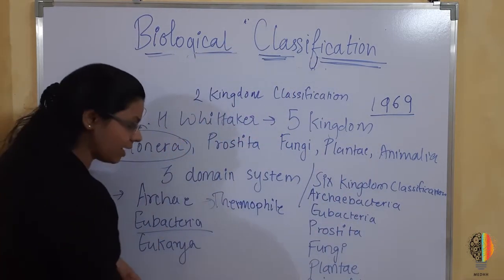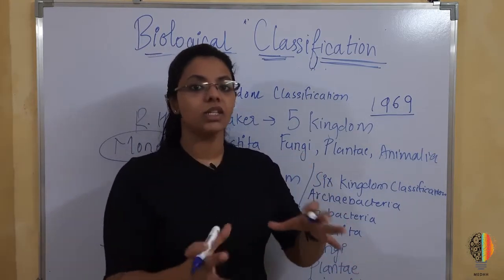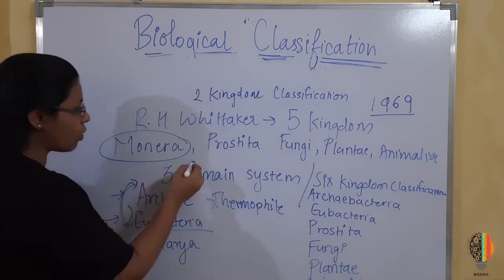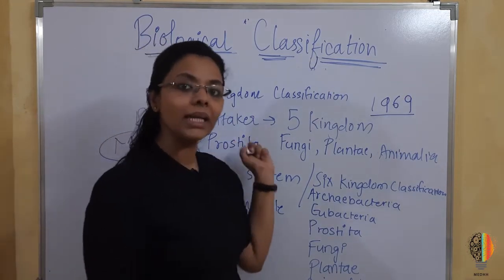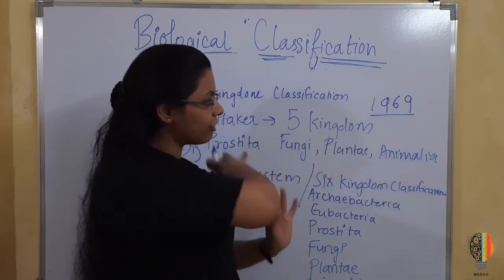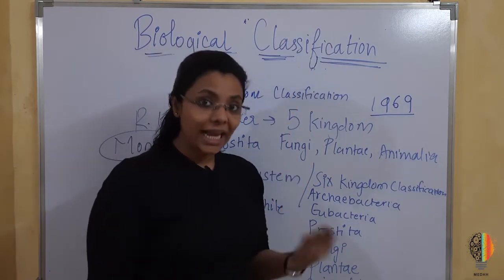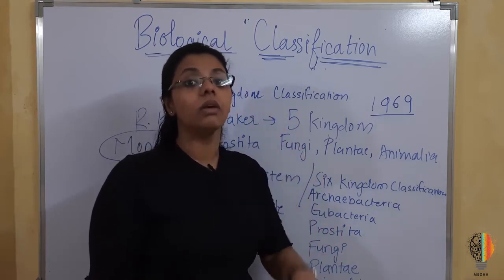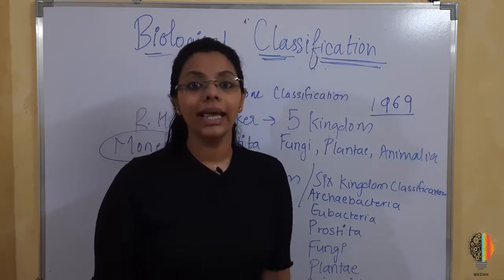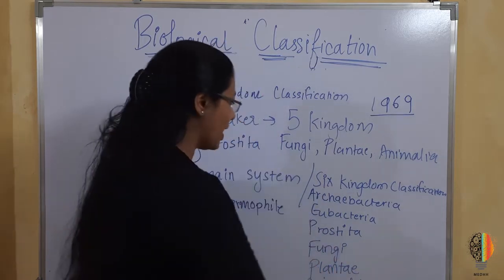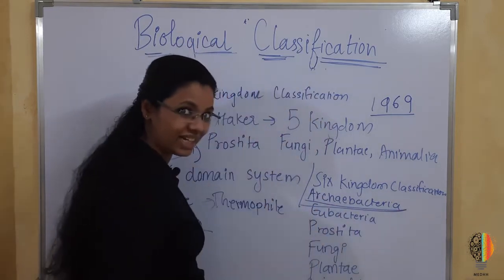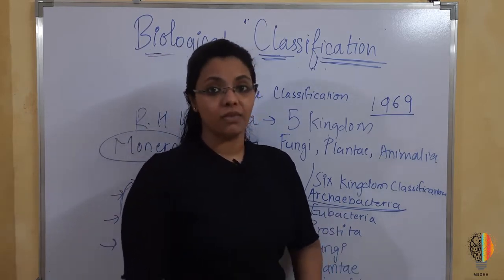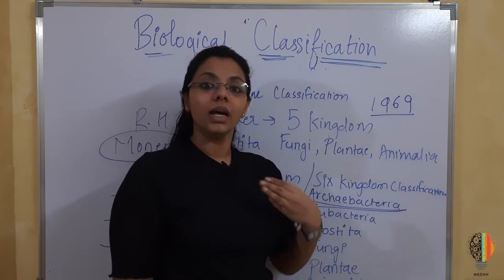Then in eubacteria, all the bacterial organisms like bacteria were included under this domain. So earlier, both these bacteria were in one kingdom, Monera. So that is why only the 5 kingdom classification was made. But then later on it was seen that the characteristics in Archaeobacteria is really different to be included in one kingdom. Okay, so that is why a different kingdom altogether was created, which only included Archaeobacteria, the bacteria which can survive in extreme environmental conditions.